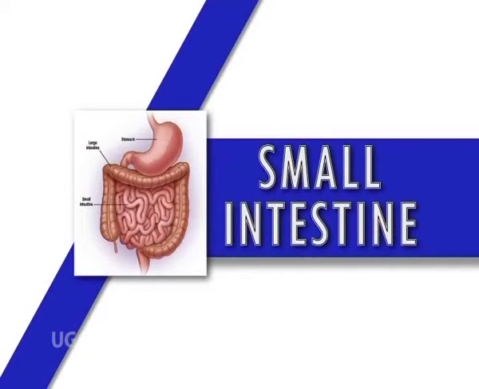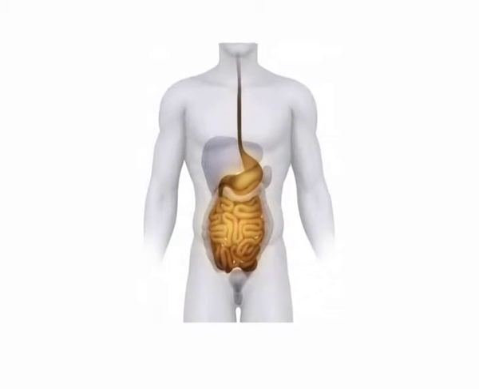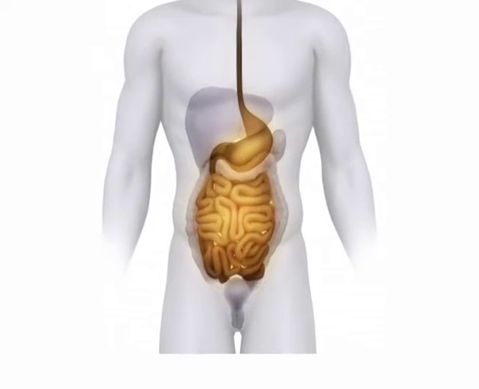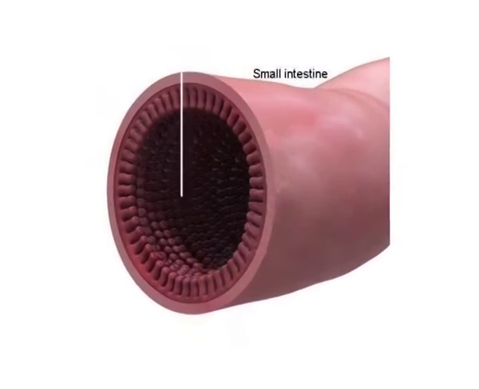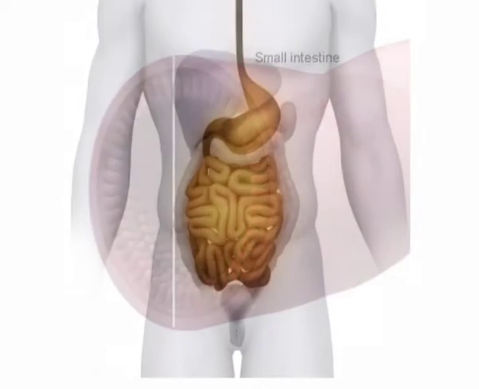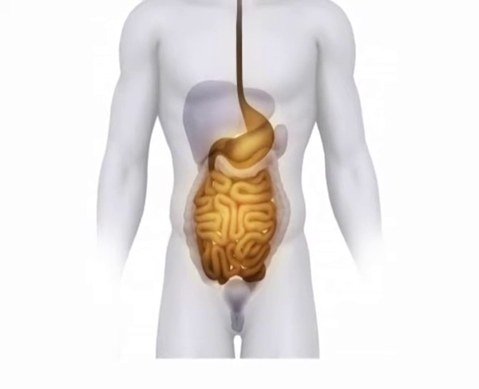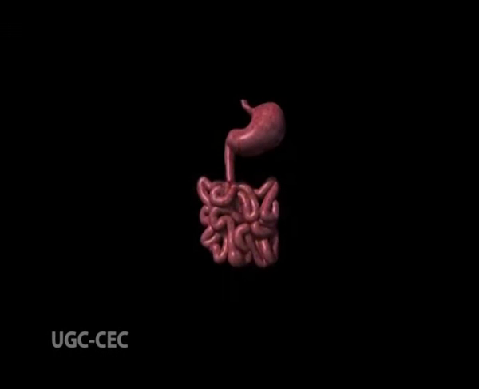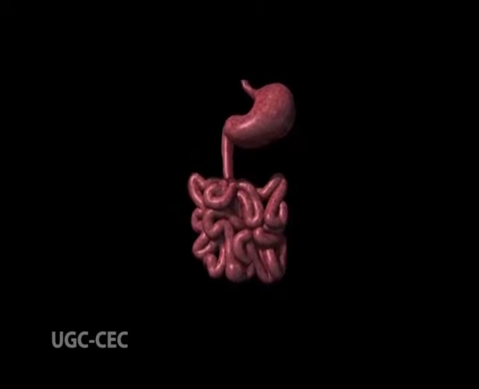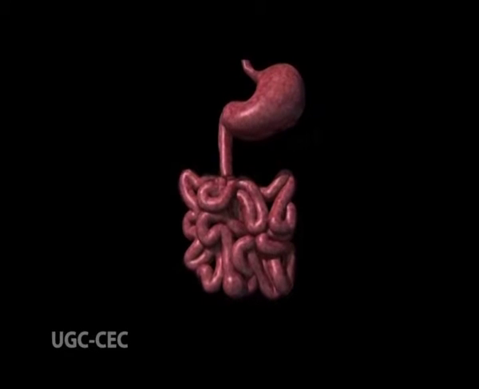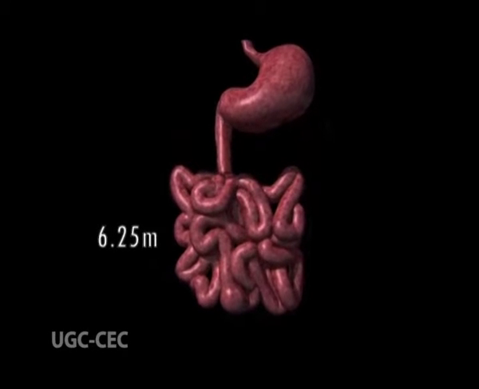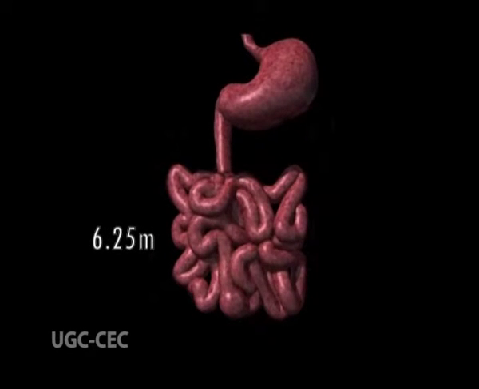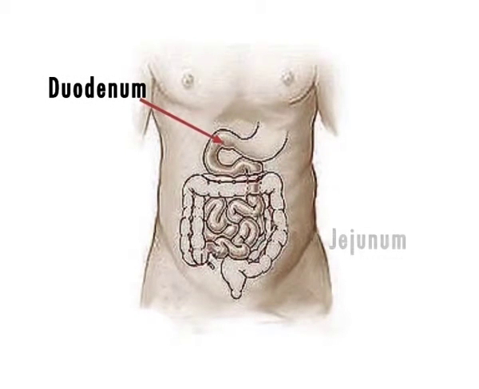Next comes small intestine. It is so named because it has small diameter. Length is correlated with the height of the individual but not with weight. It is the longest part of the alimentary canal. It measures about 6.25 meters long. It consists of duodenum, jejunum and ileum.